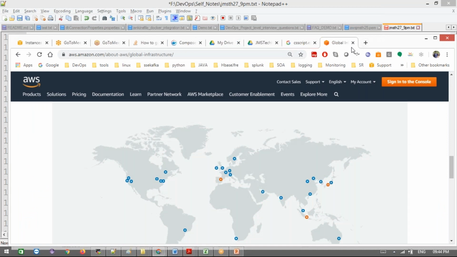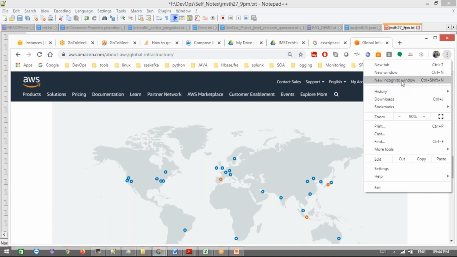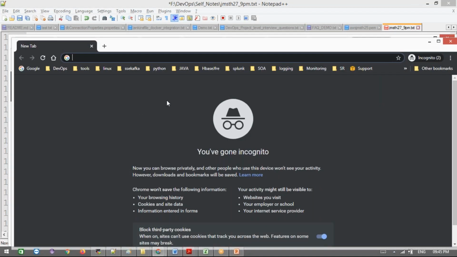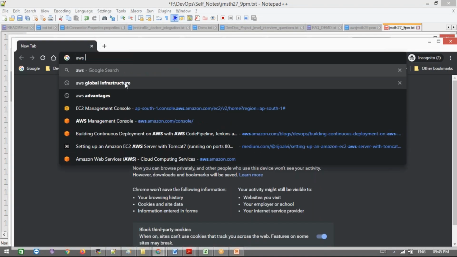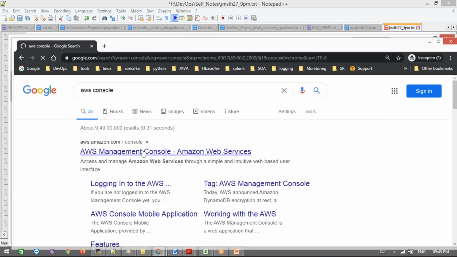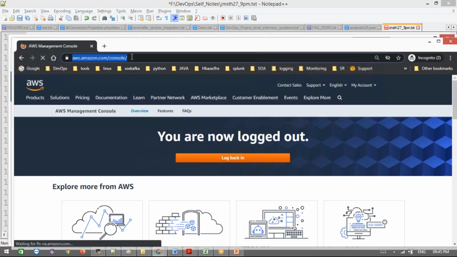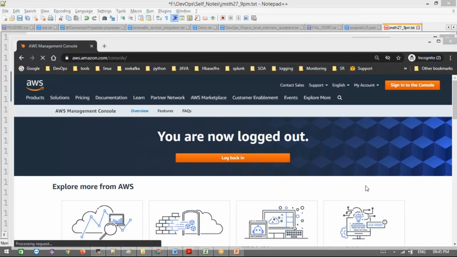Apart from this, just click sign in here. I already have an account logged in to AWS, so I'll go for incognito mode. Let's go for the AWS console. Just search like this and go for this. I'm going to share this website in the chat box, guys. If anybody needs it, you can take it as reference.